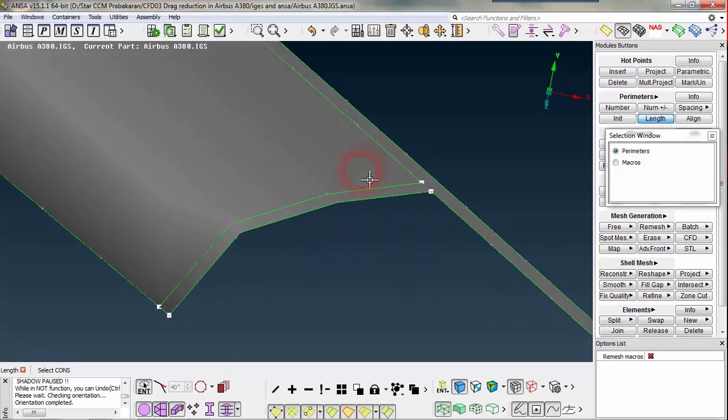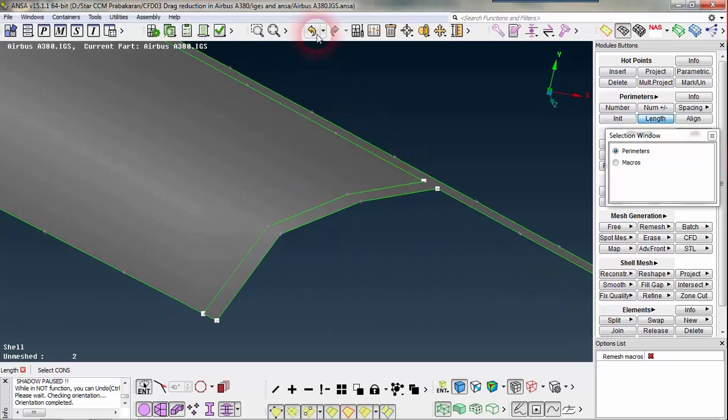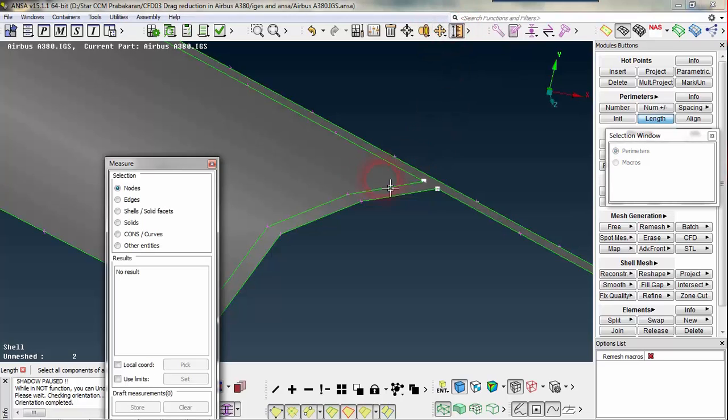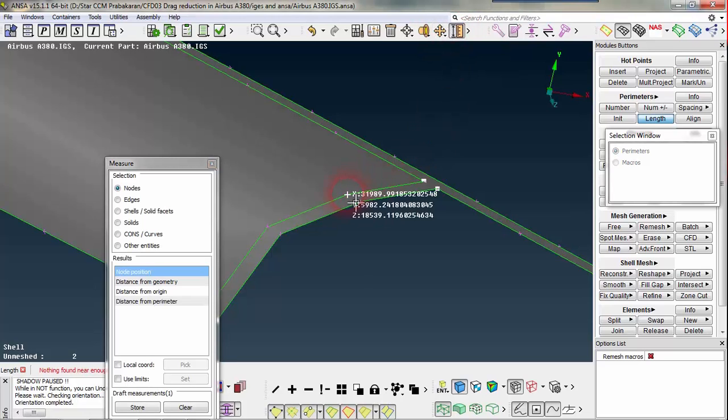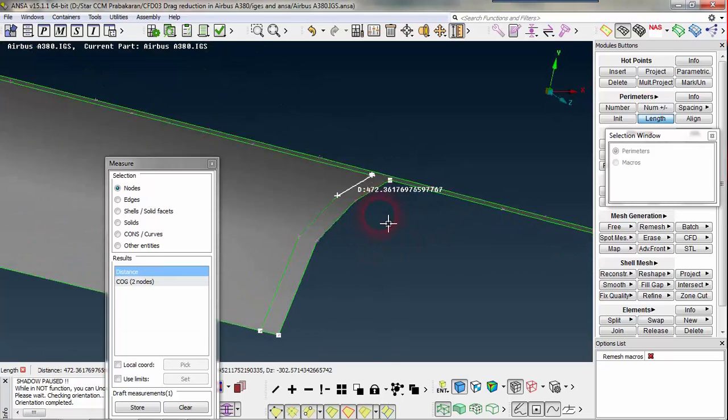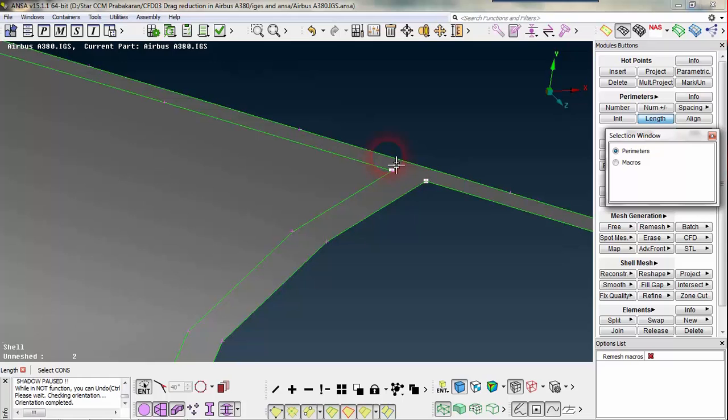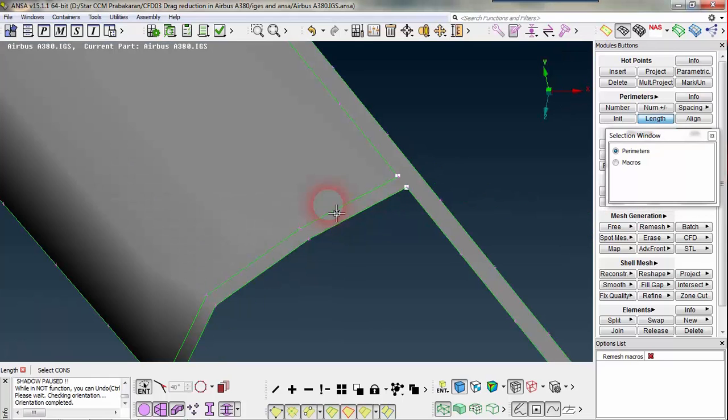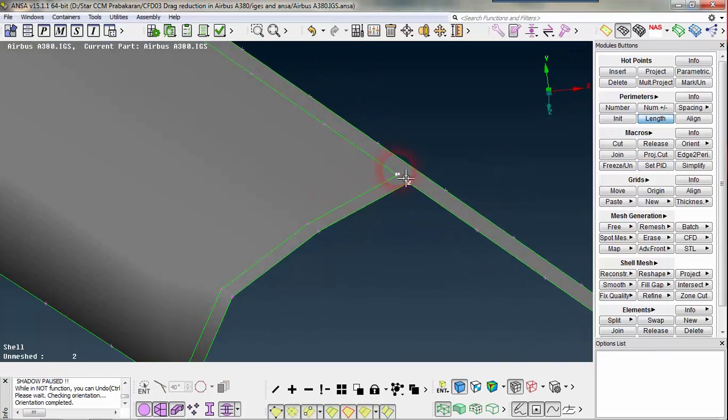For each 500 mm there will be some node. That is what I have set in ANSA. You can measure it, and it's almost 500. So I just insert one hard point here, one here, one here, here and here.